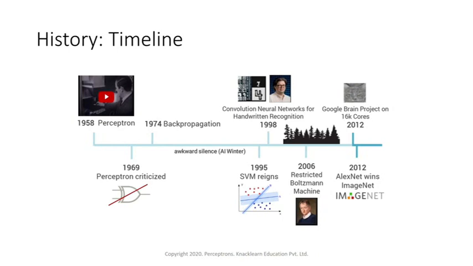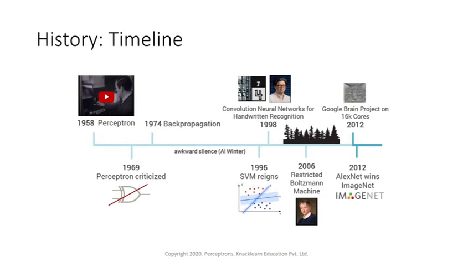Now looking at the history timeline: in 1957 or 1958, the perceptron was introduced. In 1969, the perceptron was criticized. A lot of papers were published, and researchers found that perceptrons could not work with the network architecture that existed earlier.